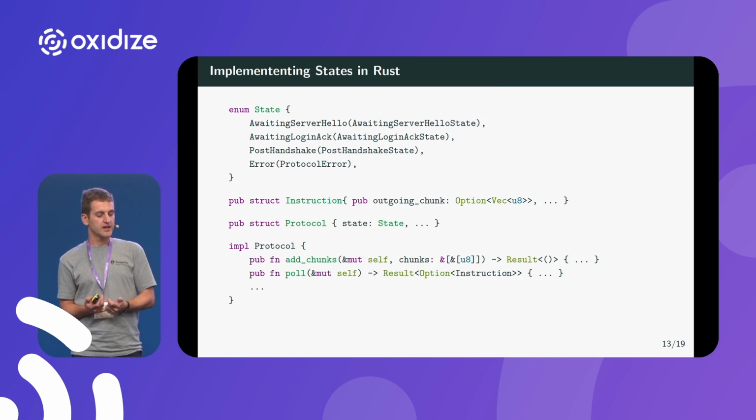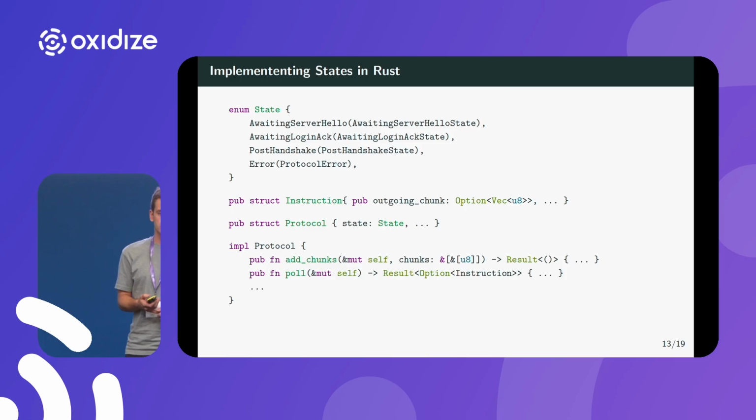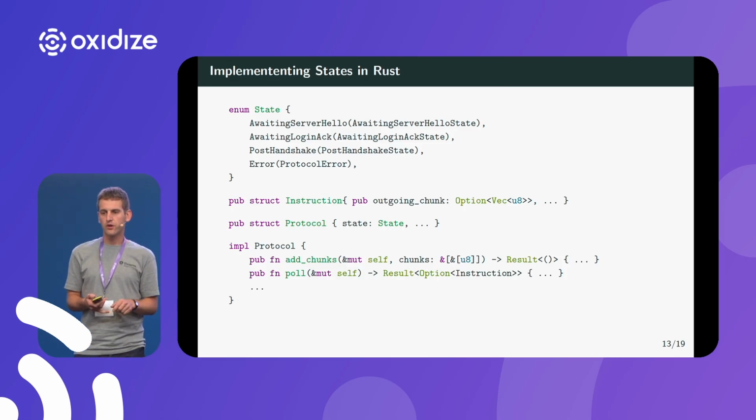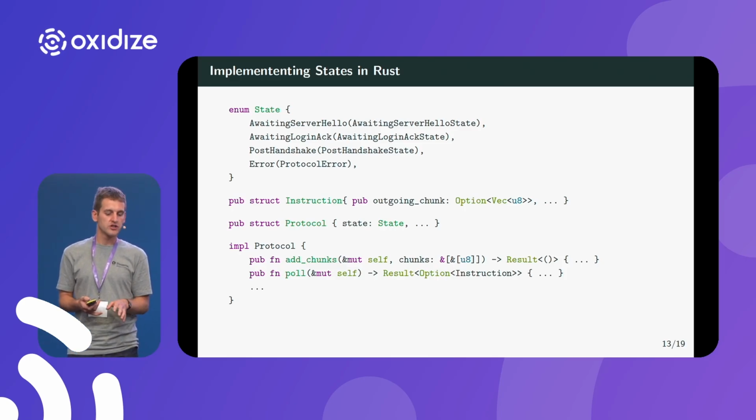And you see that if they call poll, they get back an optional instruction. Now, in practice, there are some more functions, some more bits and bytes here and there, because we can also use this protocol in the post-handshake state, so to send actual messages.